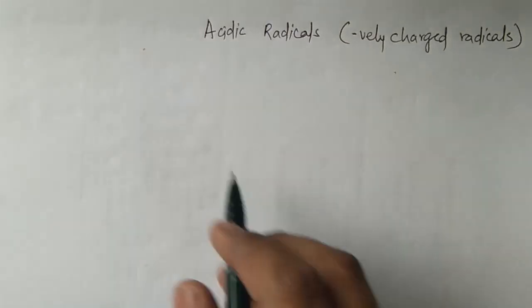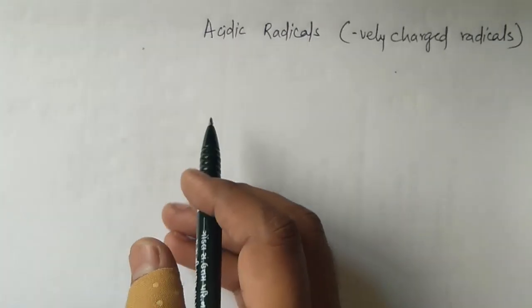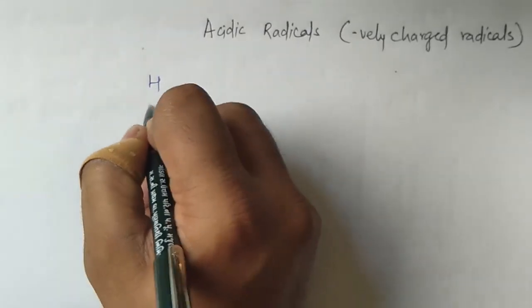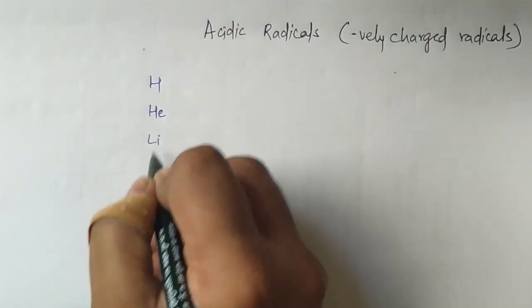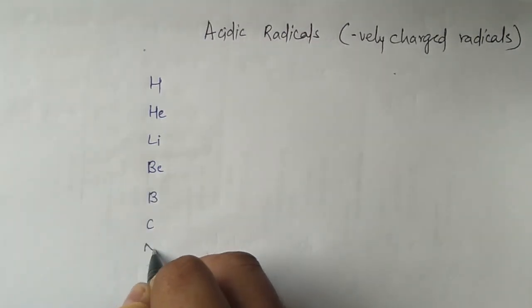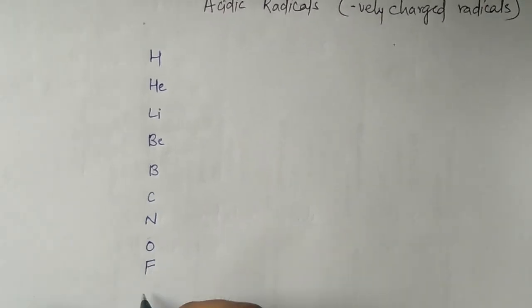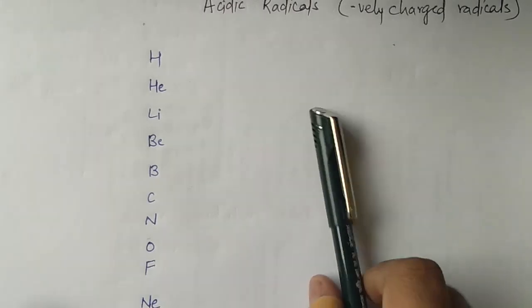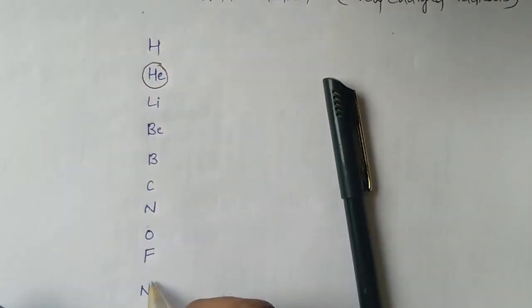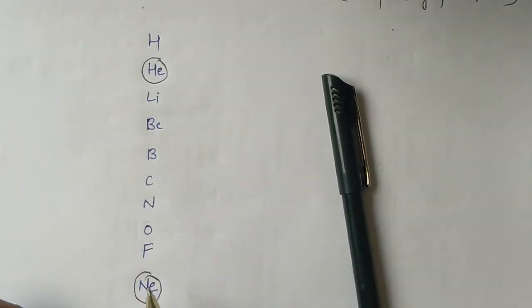So before going ahead, I will take elements number 1 to 18 just to understand which elements undergo acceptance of electrons. First I write hydrogen, helium, lithium, beryllium, boron, carbon, nitrogen, oxygen, fluorine and neon. Among these I will underline the noble gases, that is helium and neon. The rest of the elements have a tendency to acquire the nearest noble gas configuration.